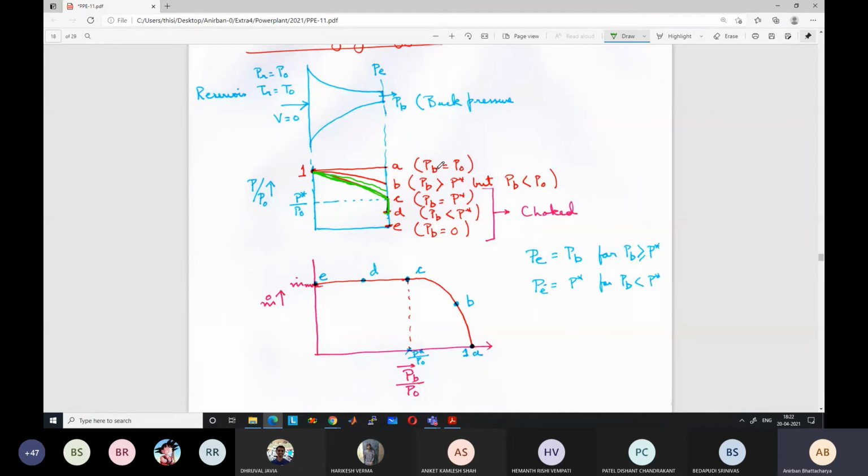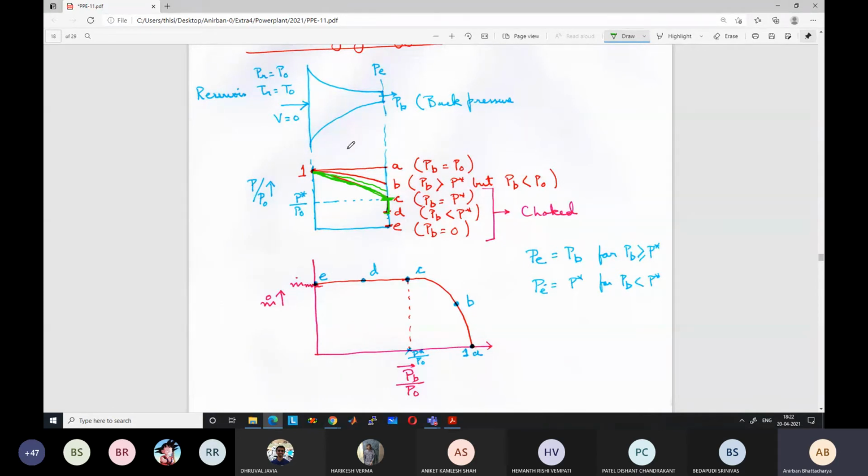Okay, then when PB is greater than P star but less than P0, then also the exit pressure is equal to back pressure PB. When the nozzle becomes just choked, PB is equal to P star, then also the exit pressure is equal to back pressure PB. But if I keep on decreasing the back pressure, the exit pressure will not decrease anymore. The exit pressure will reach the critical pressure, and that is the final pressure that it can reach.